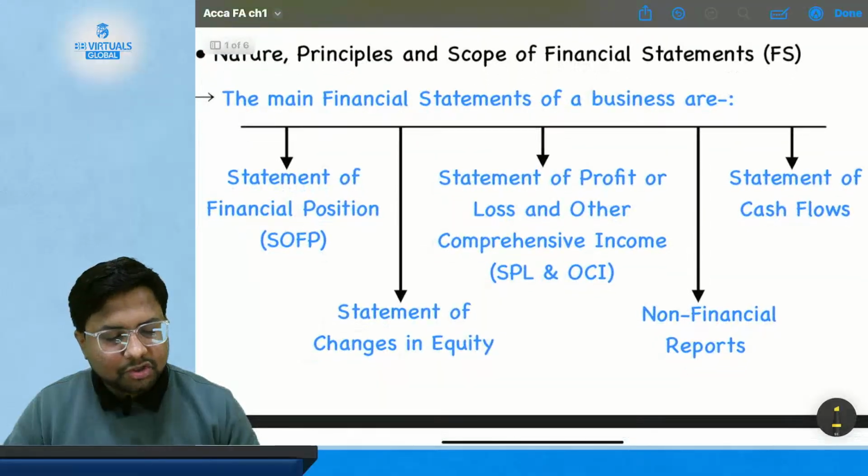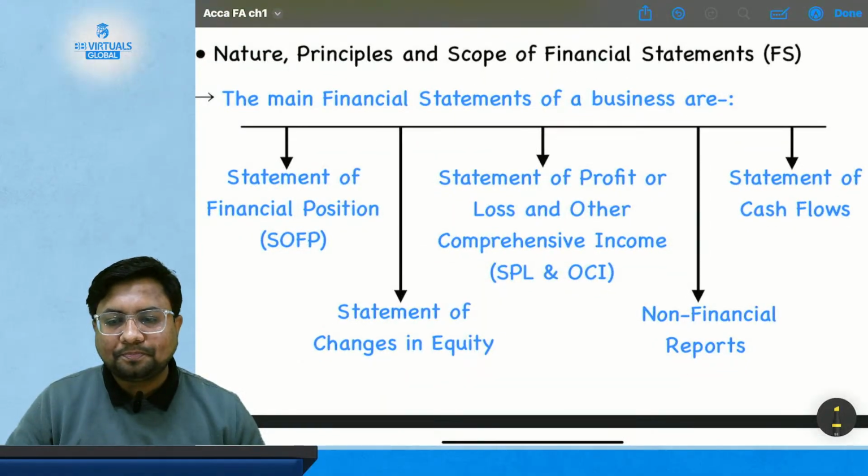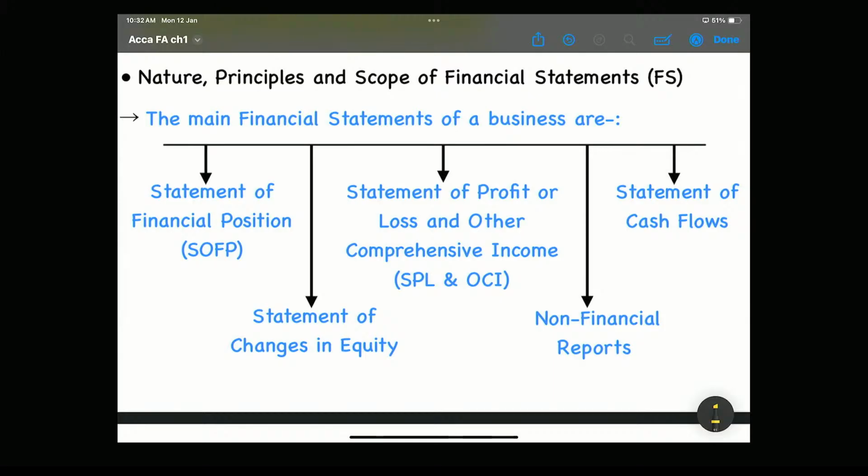Okay, so this is the chart of financial statements, which has statement of financial position, statement of profit or loss, and other comprehensive incomes. I will make you understand what other comprehensive income is in the final accounts also, and in this chapter in 2-3 lines.